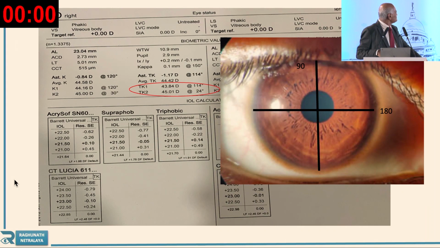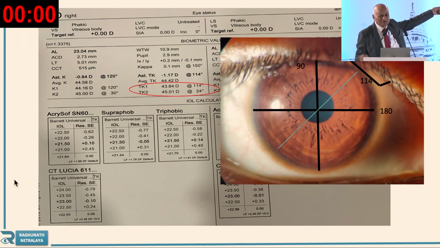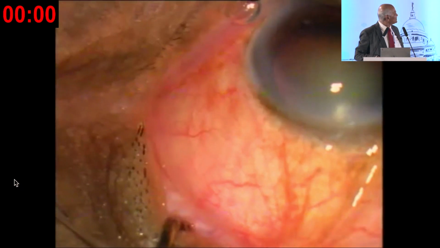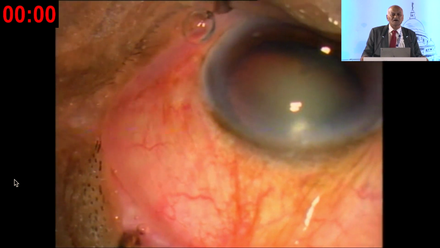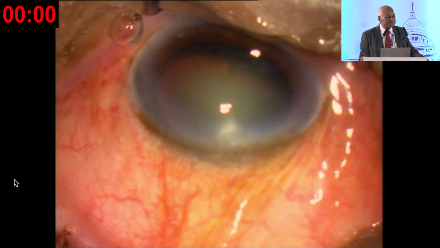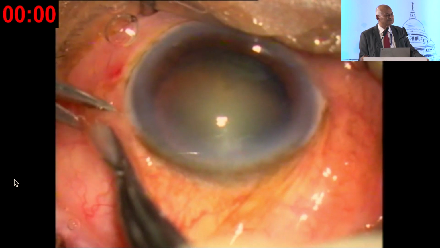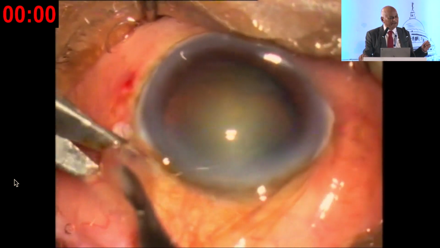See, the axis 43, 114 can go to the steep axis, and the incision is planned there. You can't plan the incision in the inferior portion, but yes, you can plan the incision at 114 degrees, and once you plan it there, you can see the astigmatism can be reduced. Now see the actual case done. Whenever the astigmatism is like this, you can go to the steep axis here.